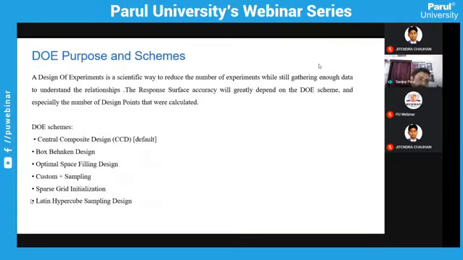Coming to the design of experiments, it has been divided into certain sections like CCD, central composite design, box designs, optimal space filling, custom space filling, space grid initialization, and Latin hypercube sampling designs. So these are the six criteria on which you can take your samples.